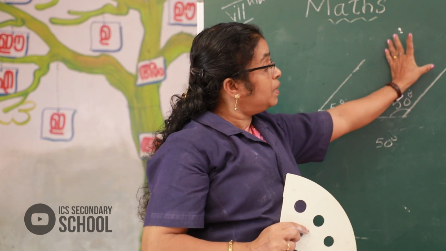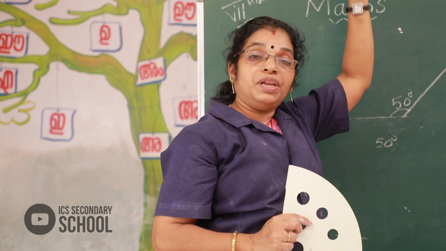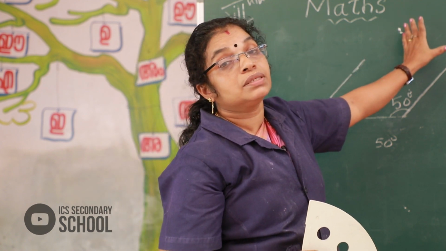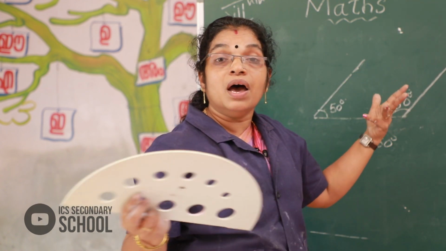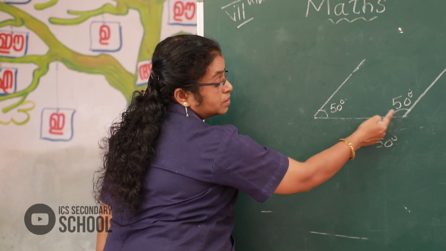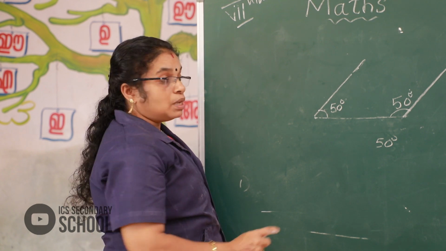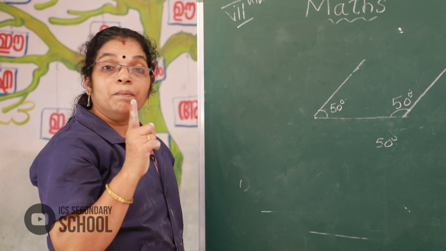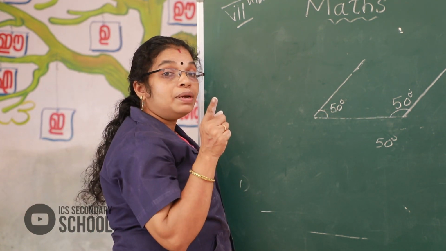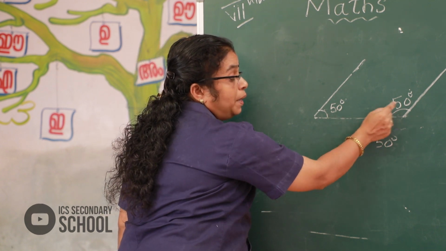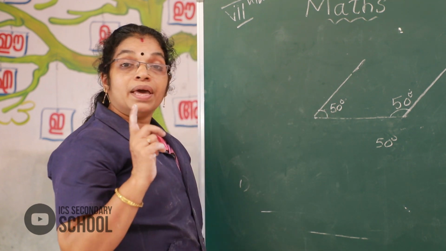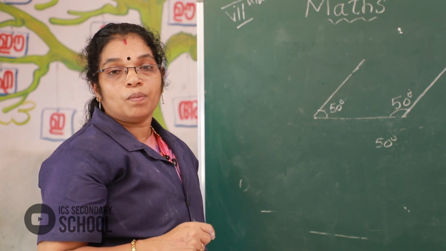These two lines, a pair of lines, keep the same distance throughout everywhere. This is a parallel line. Here the measurement is the same; sometimes where it is different, that's where they meet. Here sometimes different measures meet, but here same measures. So, this is a parallel line. Okay, follow.